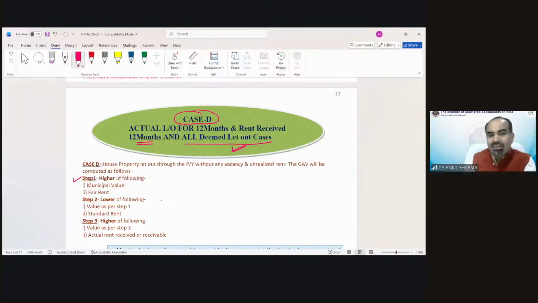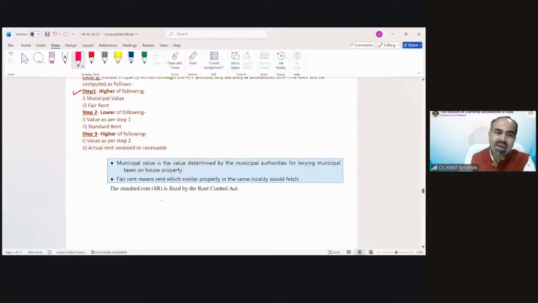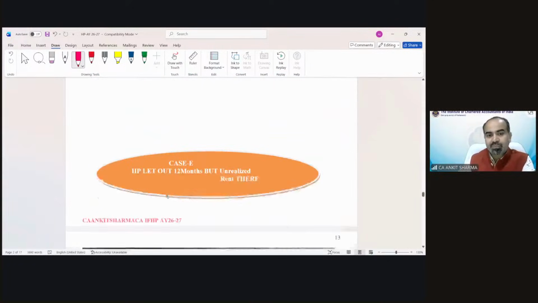How to solve it? Step number 1, higher value of municipal value or fair rent. Step 2, lower as per step 1 or standard rent. Step 3, again higher as per step number 2 or actual rent received or receivable. Municipal value, fair rent, standard rent meaning has been explained over here. You can go through it.